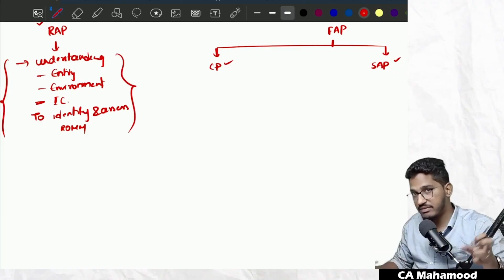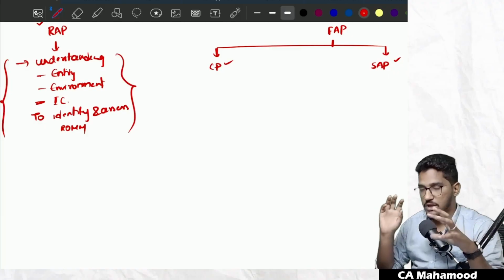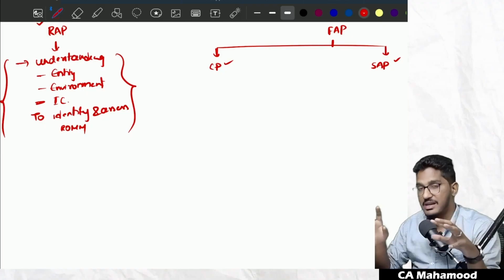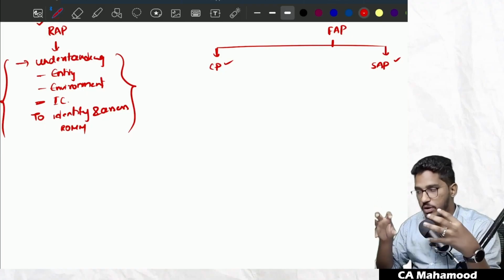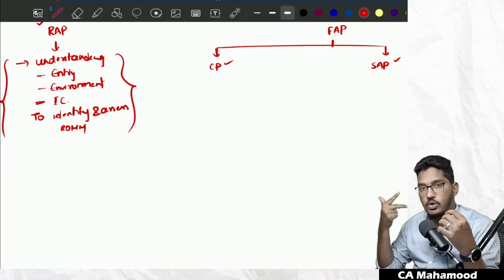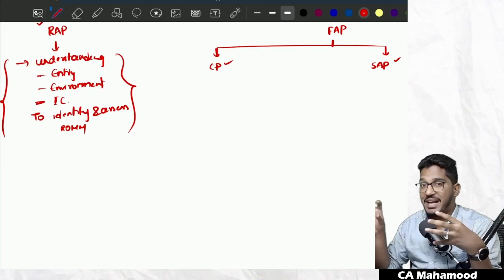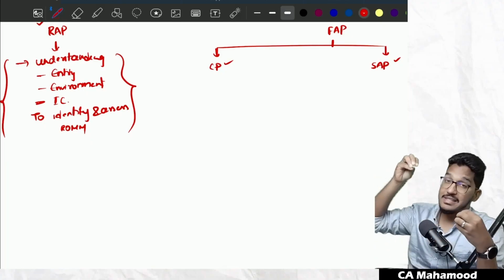So whatever I have told you now is the meaning of the term risk assessment procedures. If they ask you what is the meaning of risk assessment procedures, those are the procedures performed to obtain understanding of three things: the entity, the client's environment, and internal controls. For what purpose? To identify and assess the risk of material misstatement. Those procedures we are going to call risk assessment procedures.